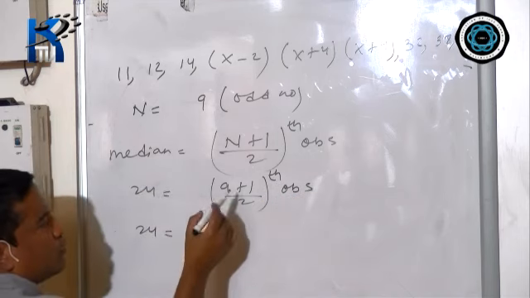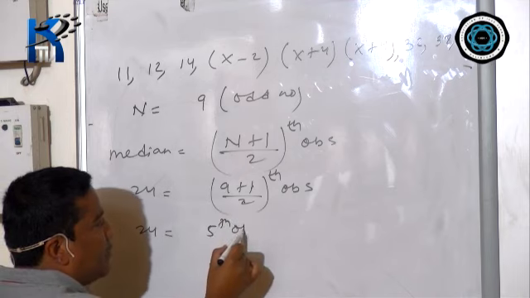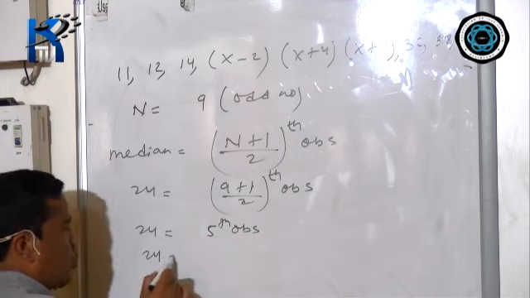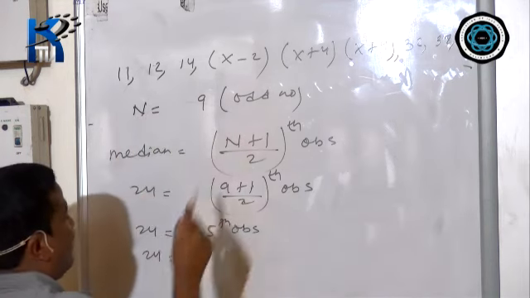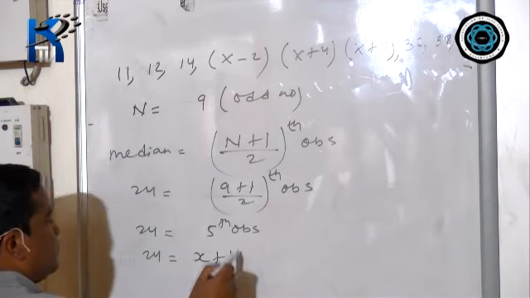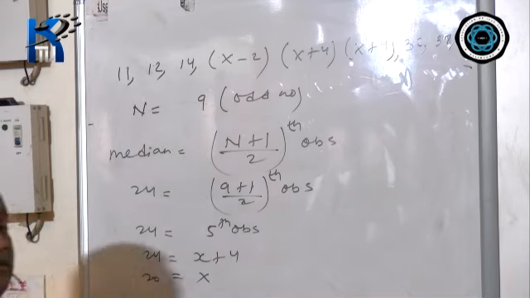So 24 equals 9 plus 1 is 10, 10 divided by 2 is the 5th observation. So 24 equals the 5th observation, which is, counting 1, 2, 3, 4, 5, x plus 4. If you take 4 to this side, you will get minus 4. So 24 minus 4 is 20, which is the value of x. This is the first part.